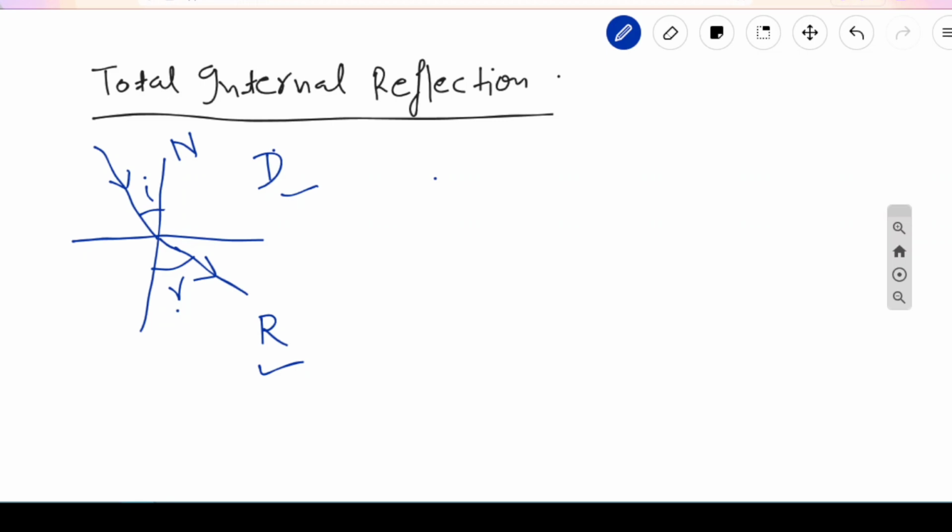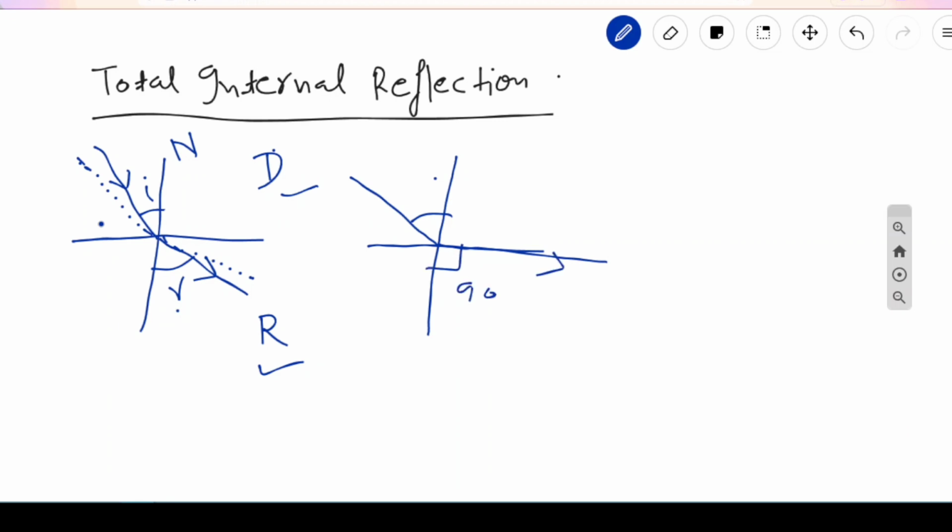Now suppose we increase this angle of incidence. Then the angle of refraction also increases. Now suppose the angle of incidence is such that the angle of refraction becomes 90 degrees.